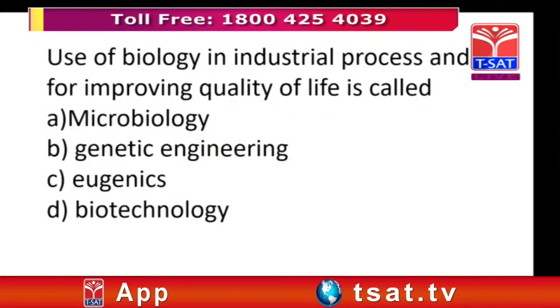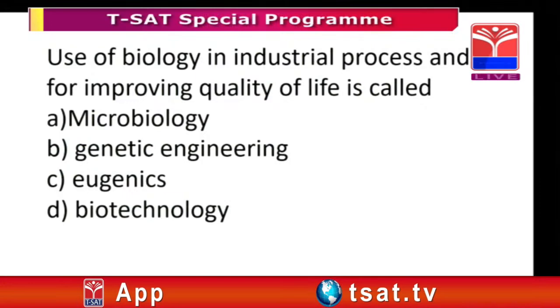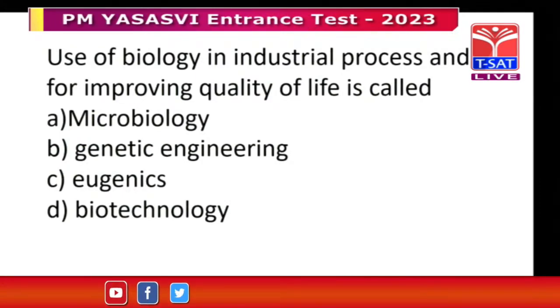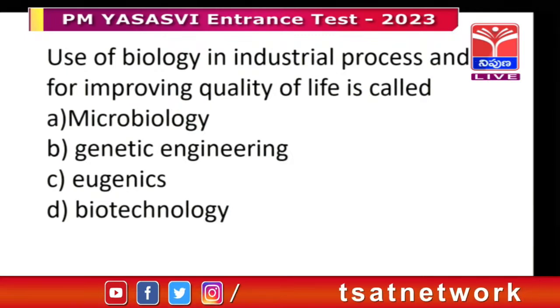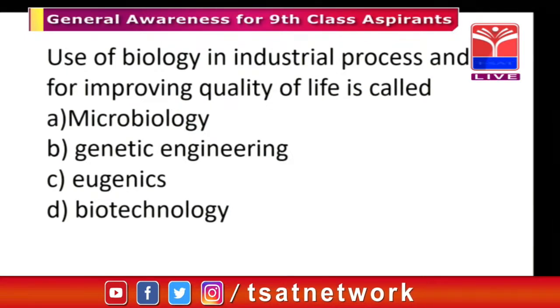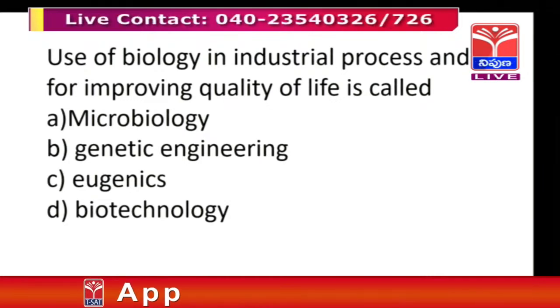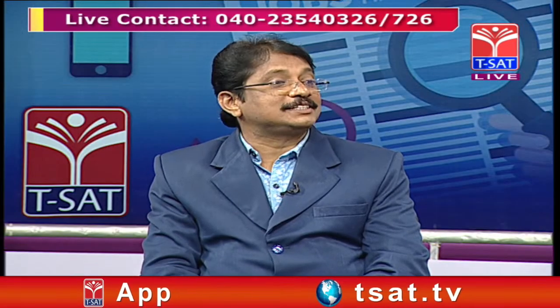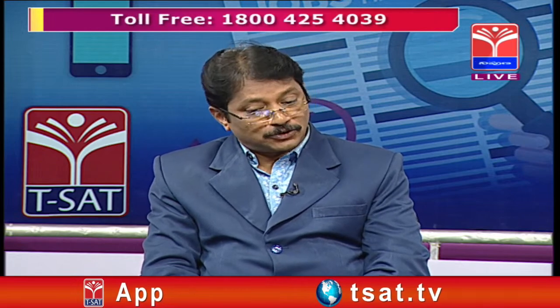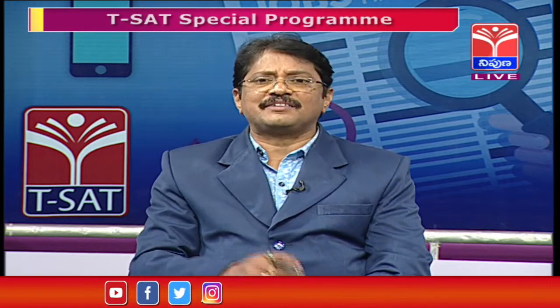This question comes under science and technology. Use of biology in industrial process and for improving quality of life is called. Different kinds of things are there: virology, pathology, microbiology, biotechnology, eugenics, genetic engineering, different branches of sciences.